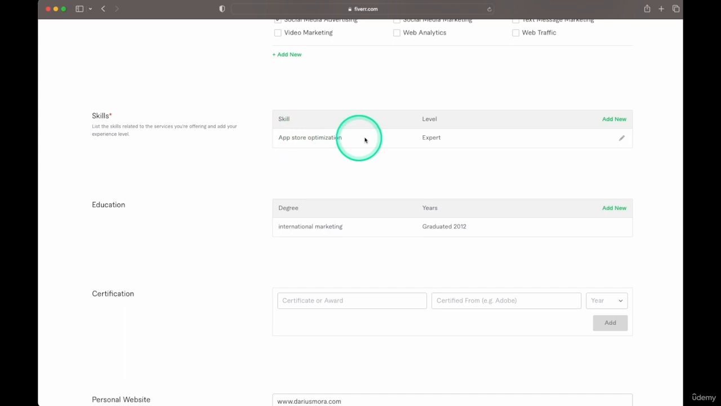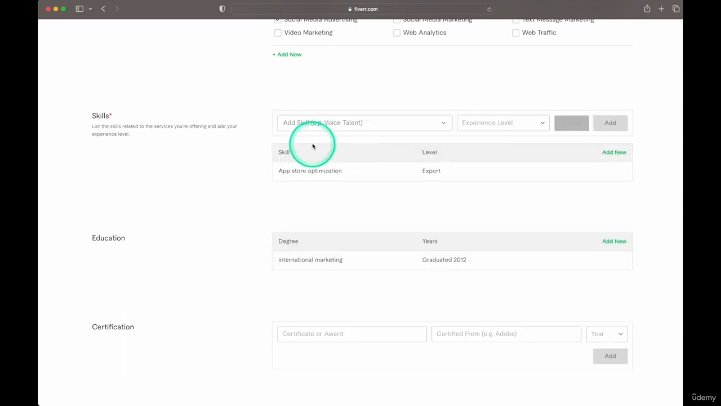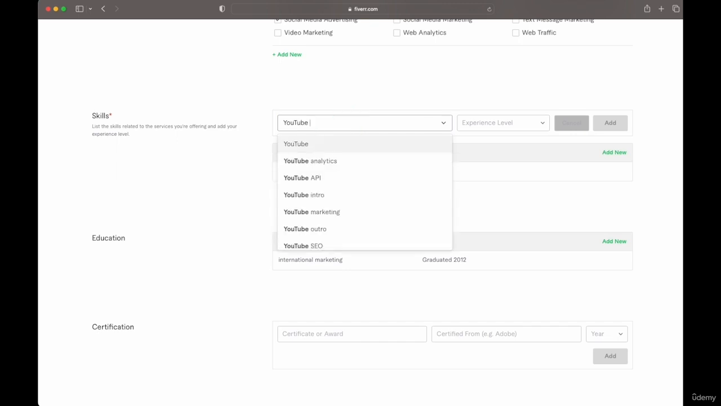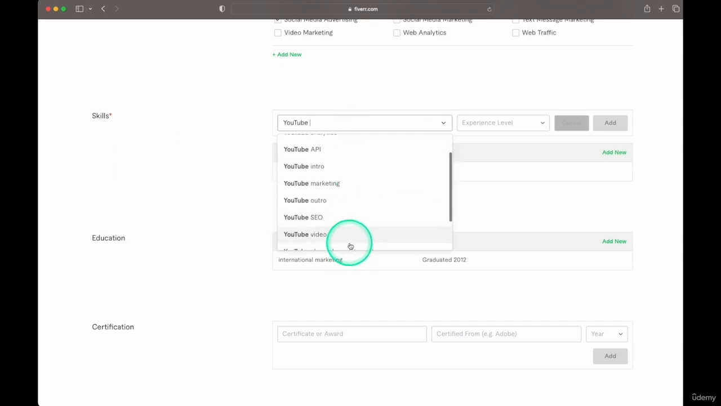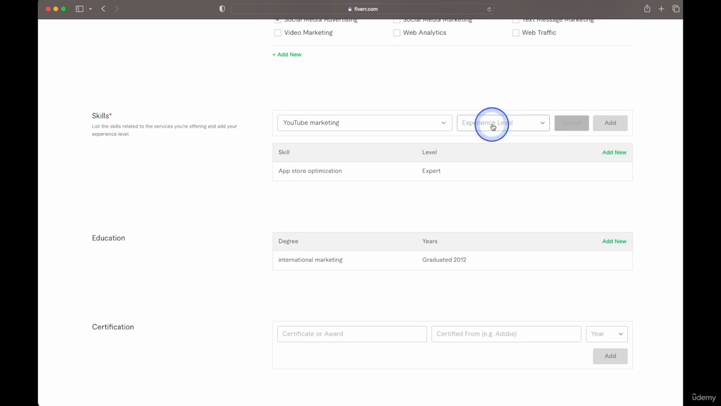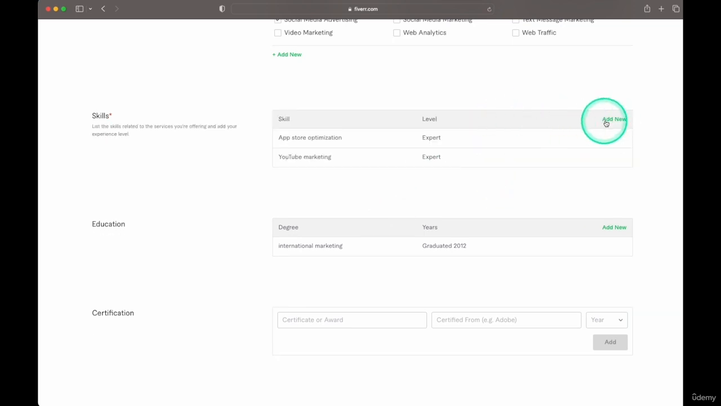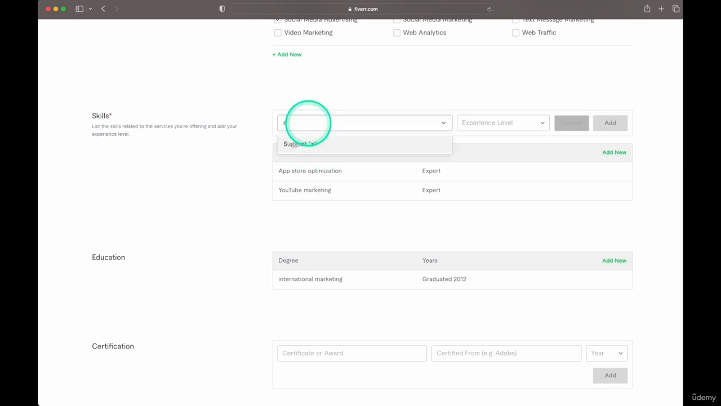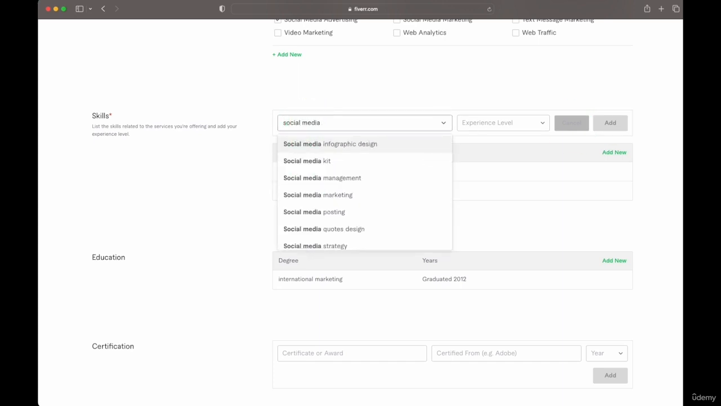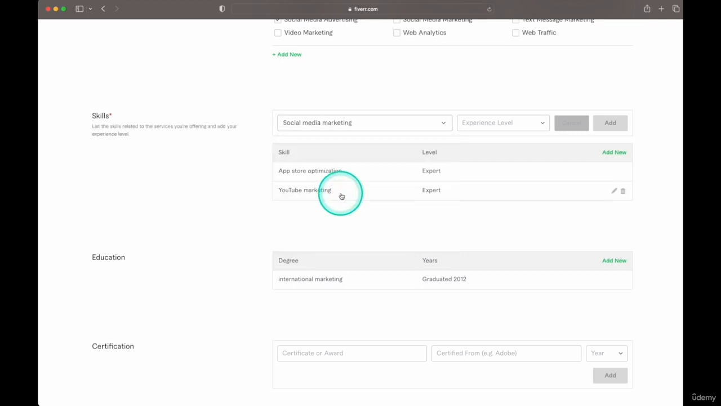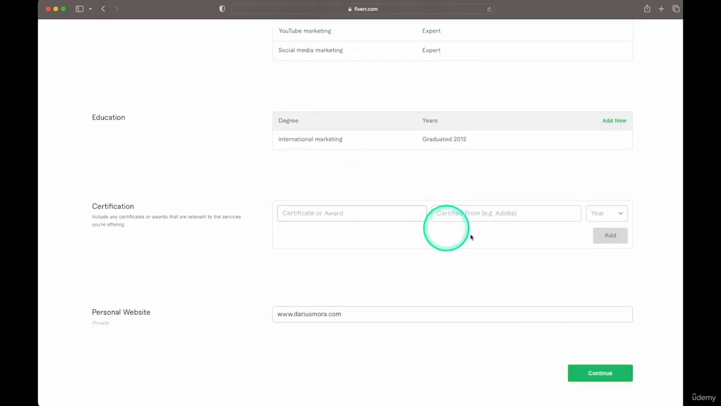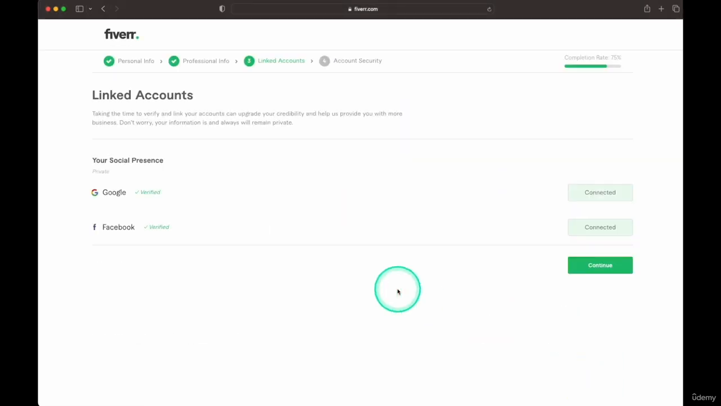I did start with App Store optimization, but we can add some new ones. So let's do YouTube Analytics API intro, YouTube marketing. We can go with that. And I've done a bunch of YouTube, so I'll put expert and more. Social media, we could do social media marketing. It's enough to get us started over here. I'll click continue and go to the next stage.